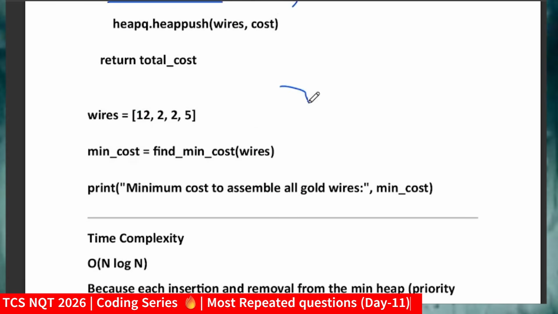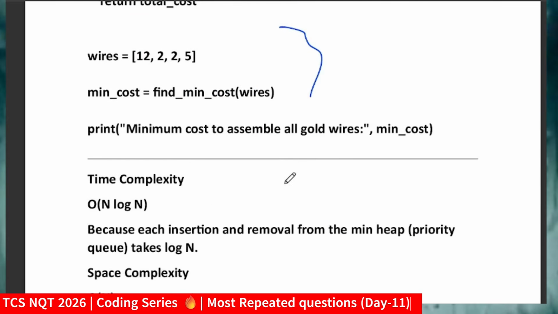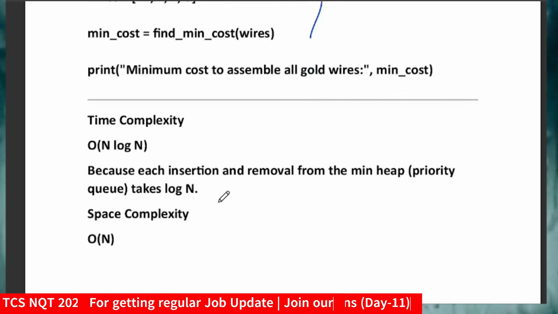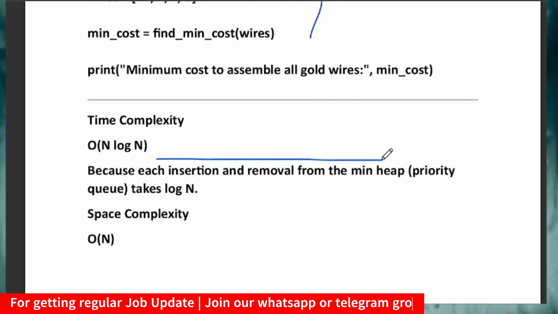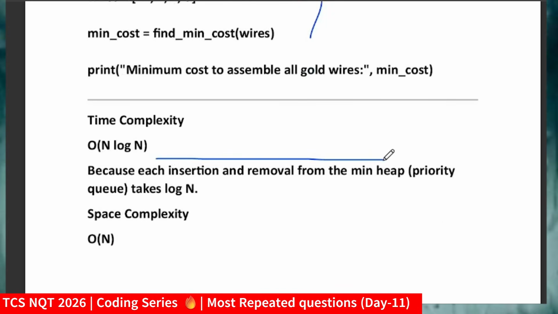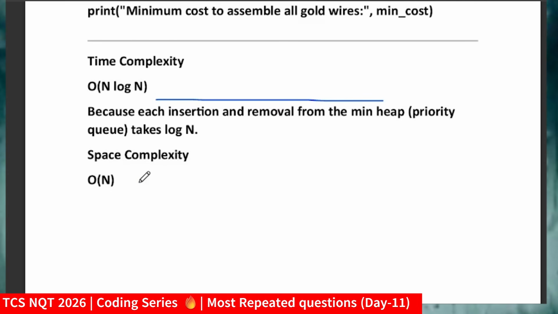I hope you got the logic. Coming to time complexity, it will be O of n log n. Why? Because of each insertion and removal from the minimum heap. Since you are using the minimum heap and inserting various values, that will be your time complexity, and space complexity will be order of n. I hope you got the logic. This was a very interesting question, friends, and I will suggest again, now you got the idea. Just pause this video, open any online compiler or notepad and try to write the code from scratch.